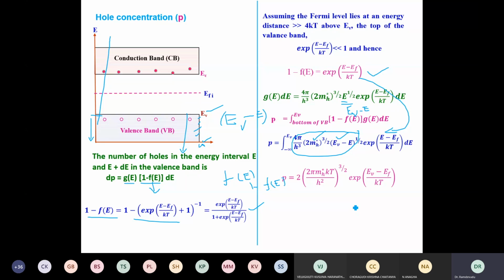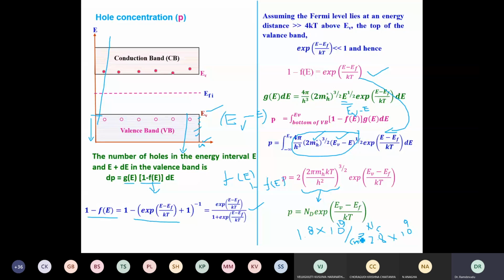That means whatever mathematical calculations we did for electrons, the same I have to do here also, by converting into a standard integral. But you can do it by yourself. Thereby, I'll get this as Nv, called the effective density of states. For silicon, it may be around 1.8 into 10 to the power 19. Okay, for silicon, Nc will be more, around 2.8 into 10 to the power 19. This is the number of states per centimeter cube.